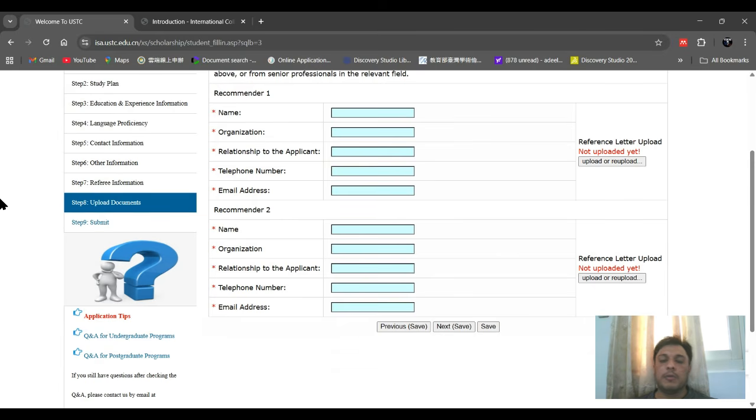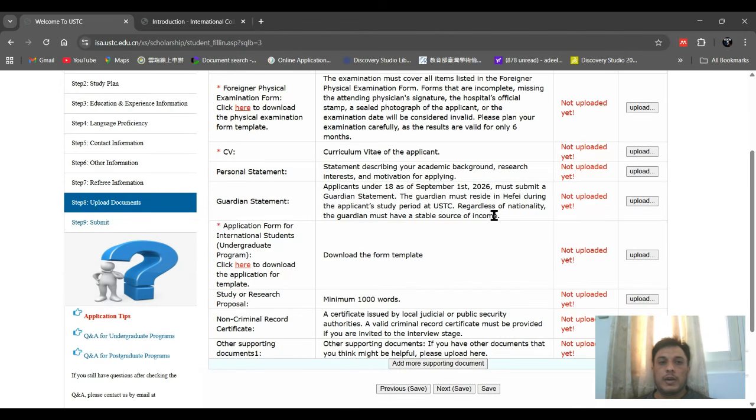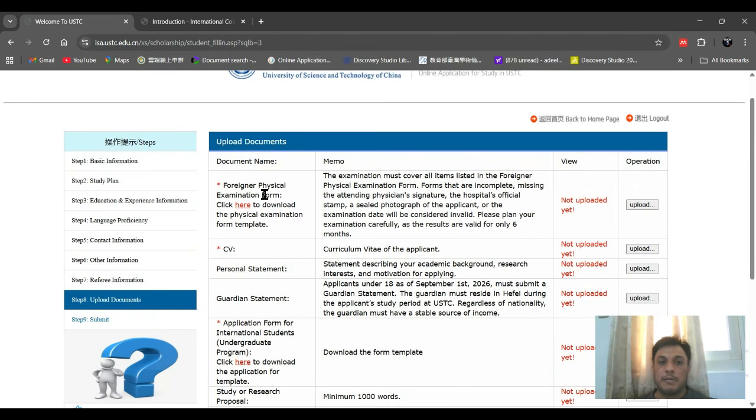After that, you have to upload your documents, because we already uploaded the diploma, transcript of matric and senior high school, also the proficiency letter. Other than that, you have to upload documents like your physical medical form. You click it here, they will give you a form. You can go to a hospital and they will provide you information on how to fill it, and go for a test and checkup.